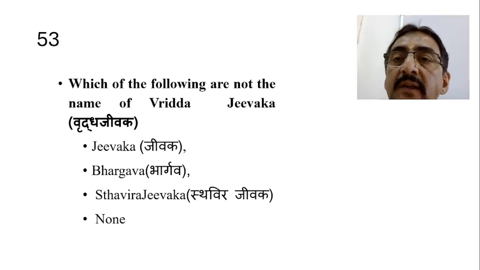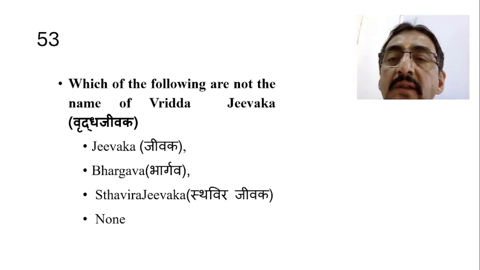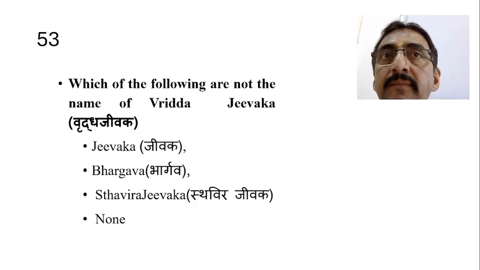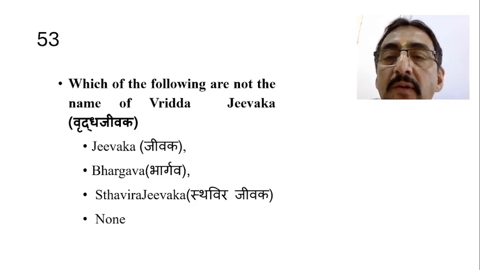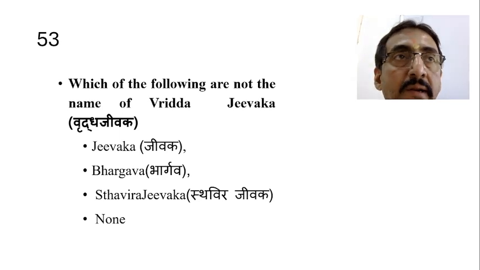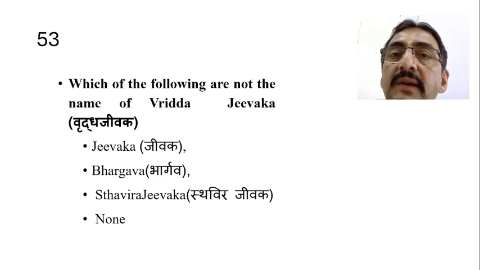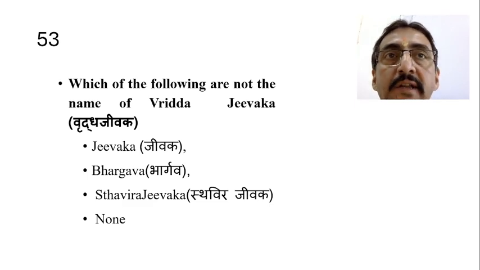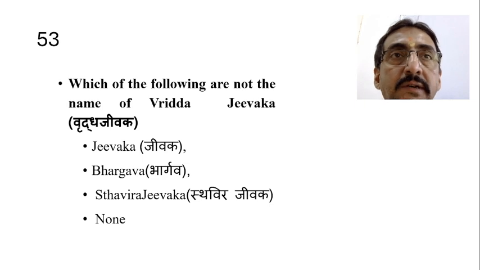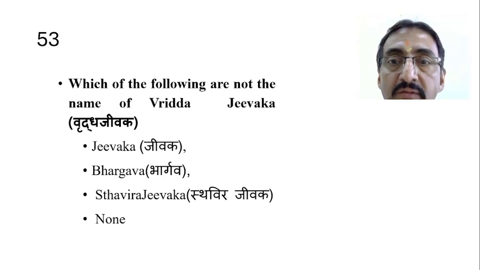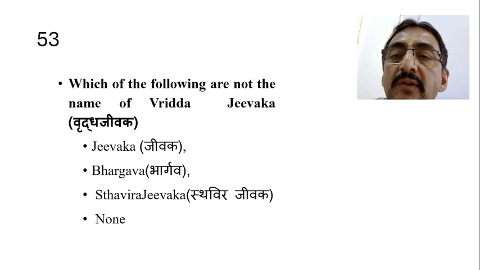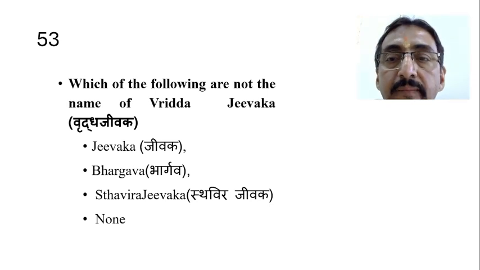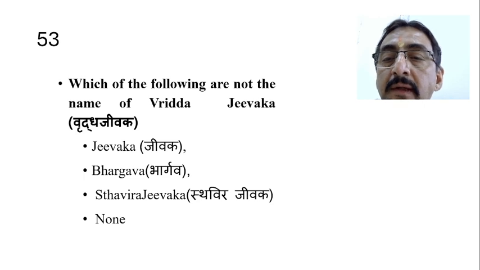So the next question is, which of the following is not the name of Vruddha Jivaka? In the context of Kashyapa Samhita we come across many names like Kashyapa, Marichi Kashyapa, Vruddha Jivaka, Jivaka, etc. So which of the following is not the name of Vruddha Jivaka actually? Jivaka, Bhargava, Sthavira Jivaka, or none.